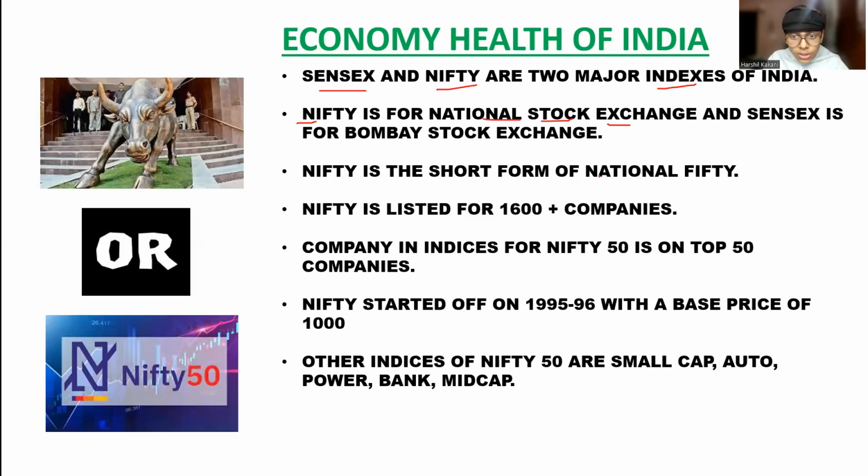So for indices, you could see here small cap, auto, power, bank, mid cap. So these are some indices. You see that there are 1600 plus companies, and the companies which are at the top 50 level have their own index, and this whole compilation is done by the Nifty. Nifty represents the compilation of the top 50 companies, their profit and loss, their industrial analysis, their corporate analysis, and their financial analysis.